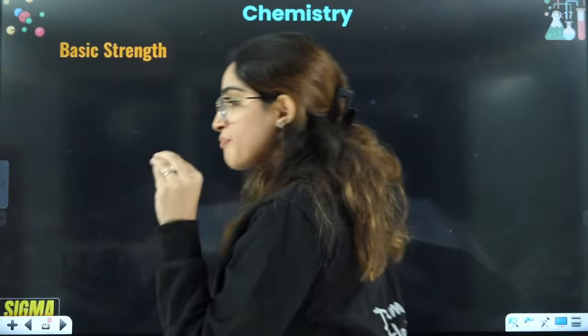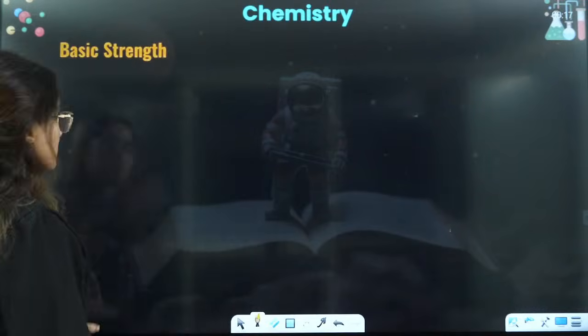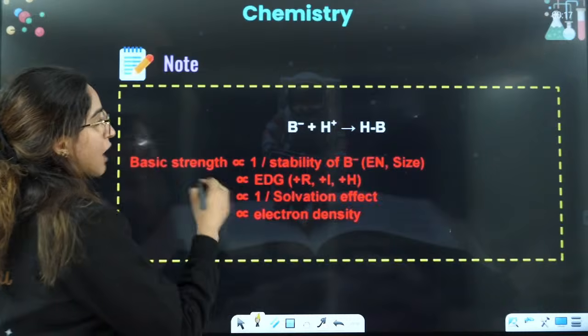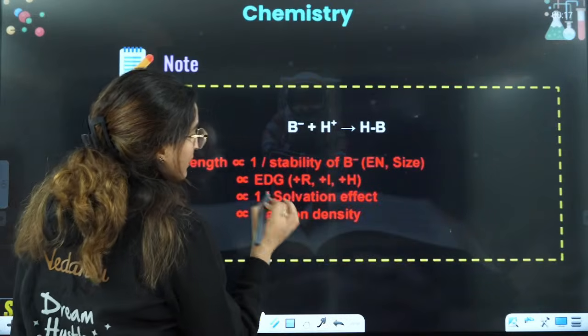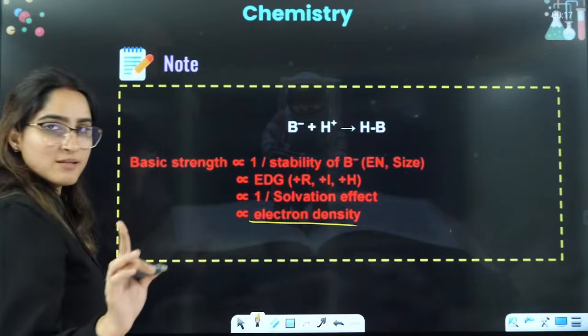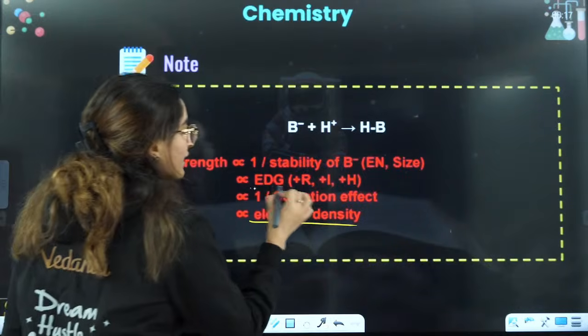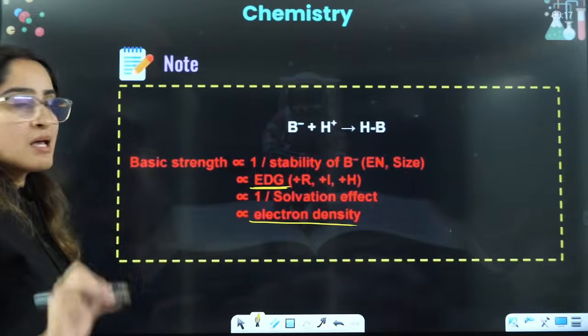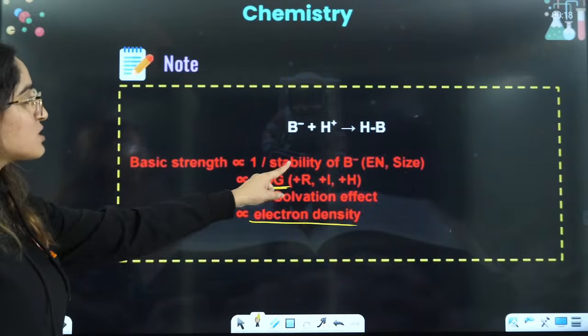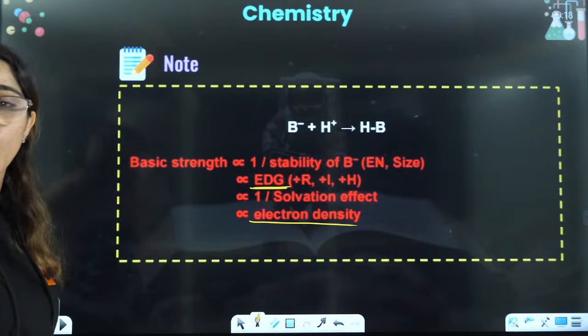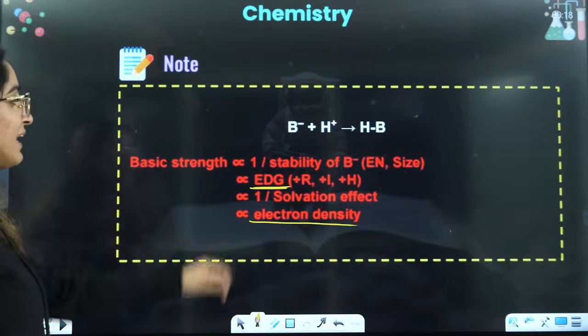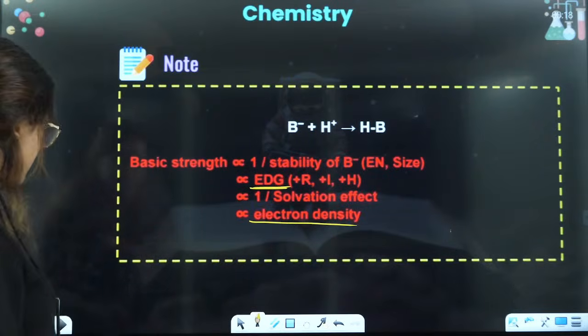Now in case of basic strength, last part here, just directly check the availability of lone pair electrons. So the more the electron density, the more will be the basicity. It is directly proportional to electron donating groups. And the more the basic strength, the less will be the stability of its conjugate acid, right? And less will be the solvation effect.